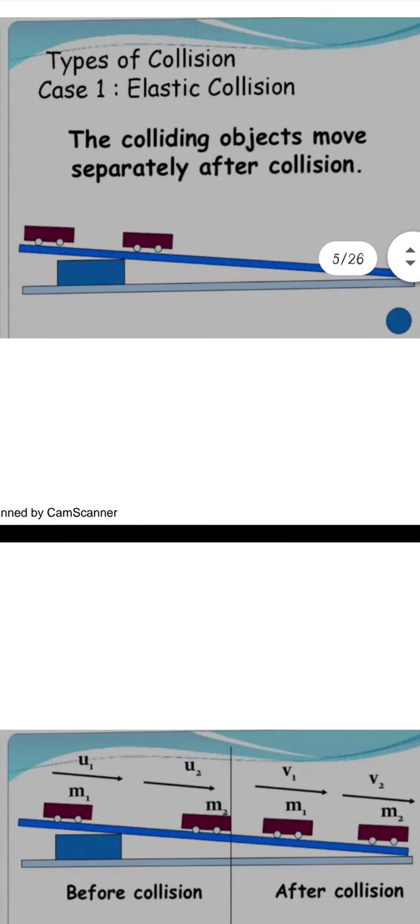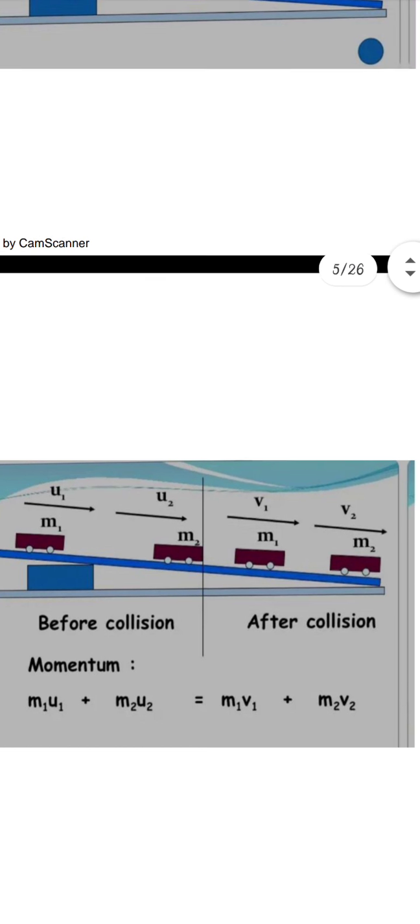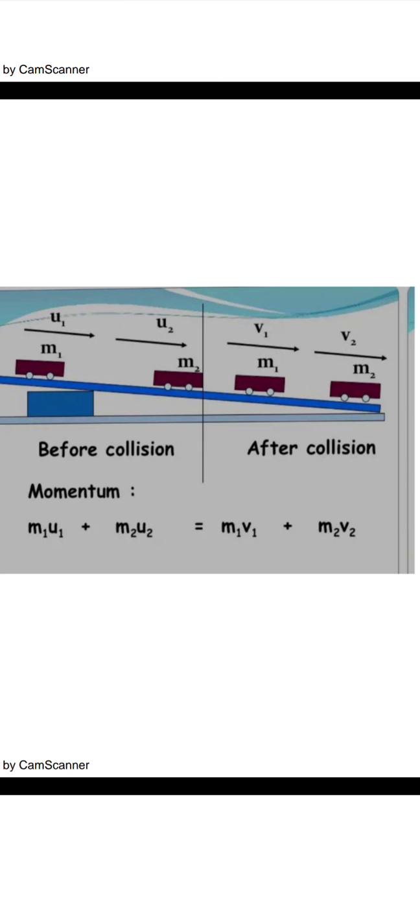In this collision, you see the objects are moving with masses m1 and m2, with initial velocities u1 and u2, and after collision they will be moving separately. Their masses will still be m1 and m2, mass cannot change, but the final velocities will be v1 and v2. So m1u1 + m2u2 = m1v1 + m2v2. This is the relation: the total linear momentum before collision is equal to the total linear momentum after collision. So this is the conservation of momentum.